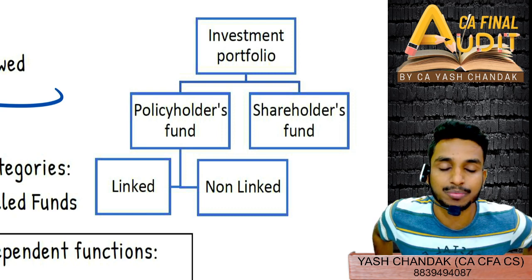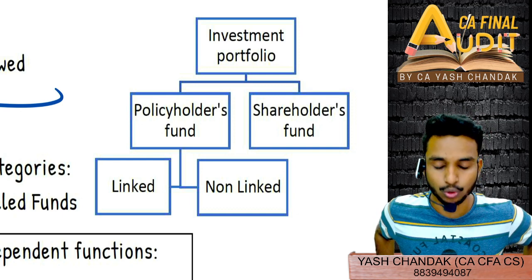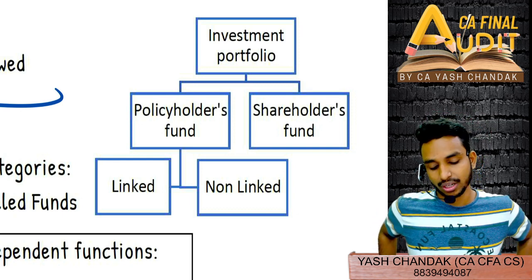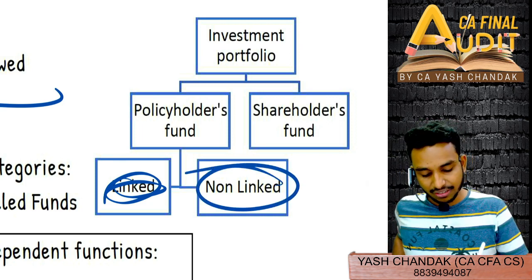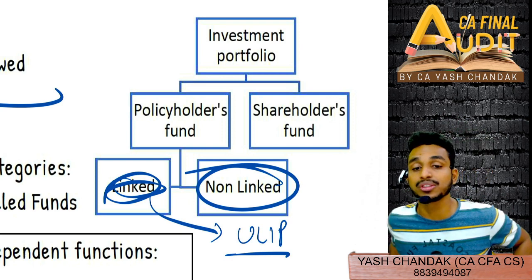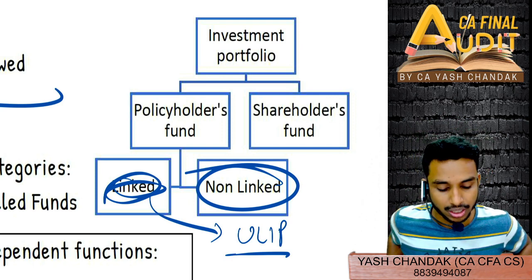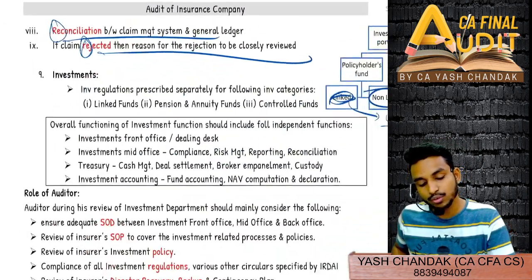So investment portfolio is generally bifurcated into two parts: your shareholders fund and the other one is policyholder fund. Now policyholder fund could be linked or non-linked investment. Linked investment is like ULIPs. Do you remember ULIPs? Where you are investing in units and those investments are also insured. Similarly, non-linked also exist. So that is why you have to see investment.